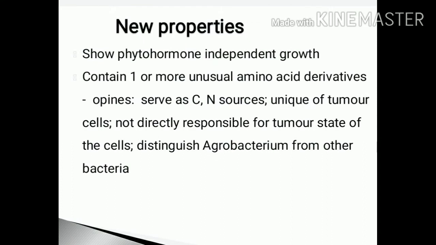The transformed cells develop two new properties. One is they show phytohormone independent growth, and the other is they contain one or more unusual amino acid derivatives called the opines. The opines serve as carbon and nitrogen sources, promoting the growth, and they are unique of the tumor cells. They are not directly responsible for the tumor state of the cells. These two properties help to distinguish Agrobacterium from other bacteria.